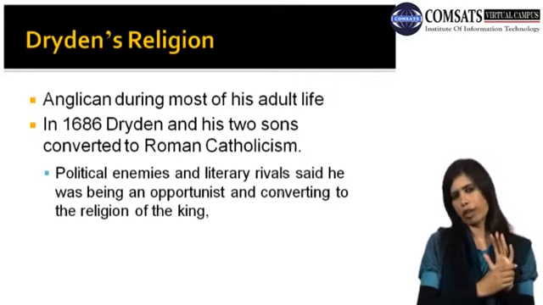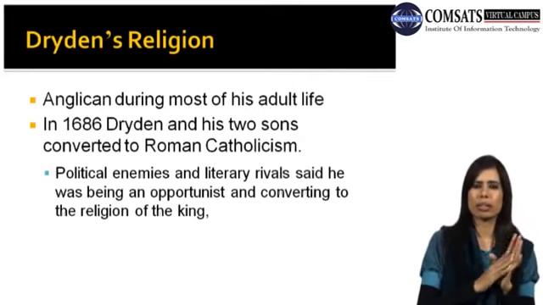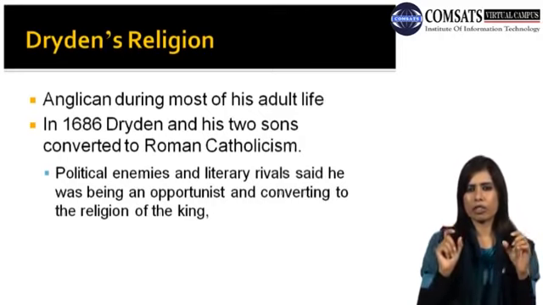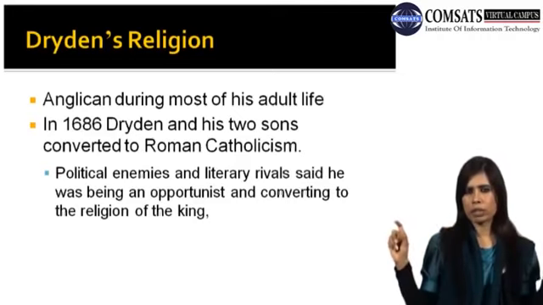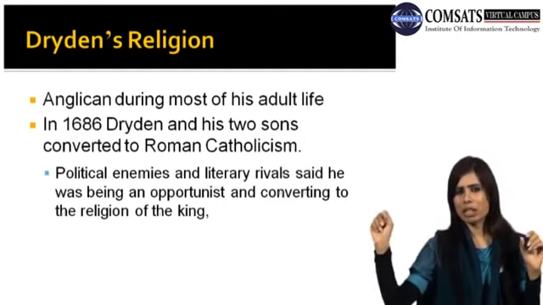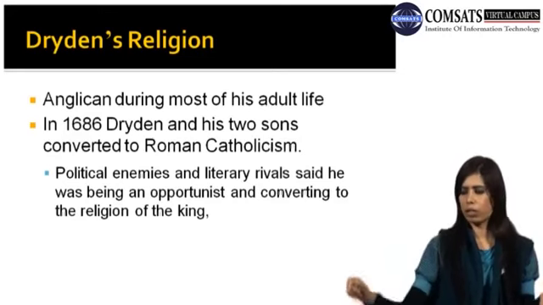That is not something based on facts, but it was a thing his political and literary rivals used to say. Just because of the king, and in order to find good opportunities in life, he converted to the religion of the king of that time.